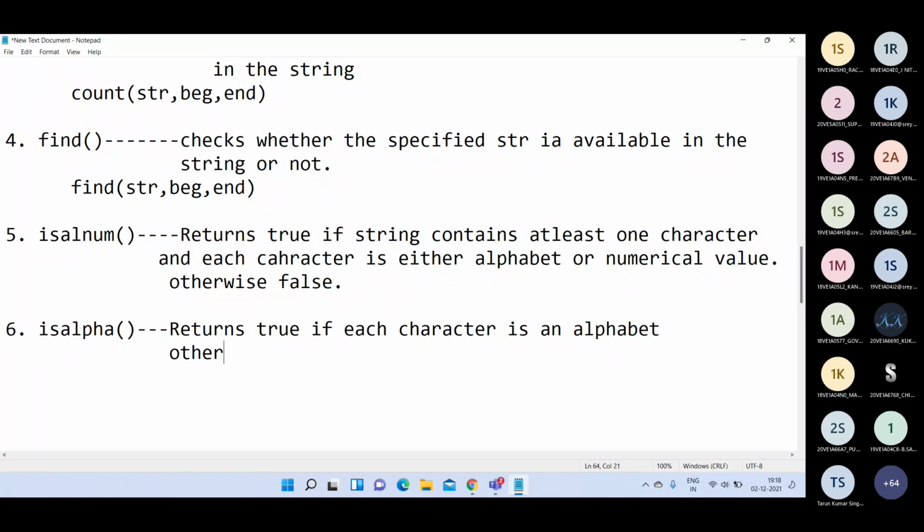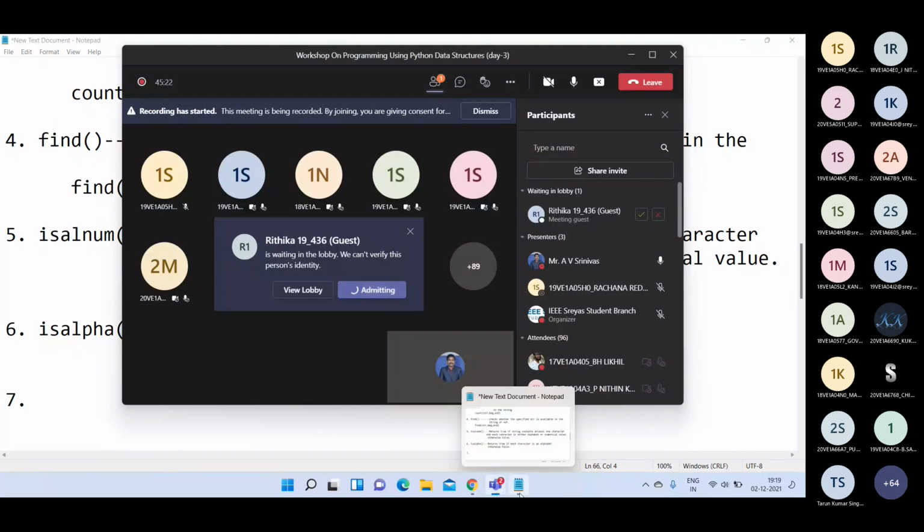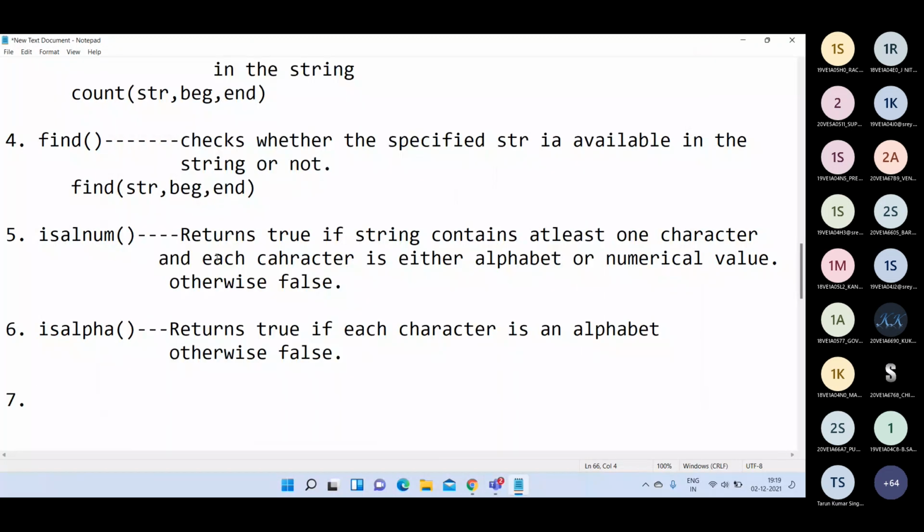The earlier function checks either character or numerical value. But the isalpha function returns true only if each character is an alphabet only. Otherwise, you will get a false value.